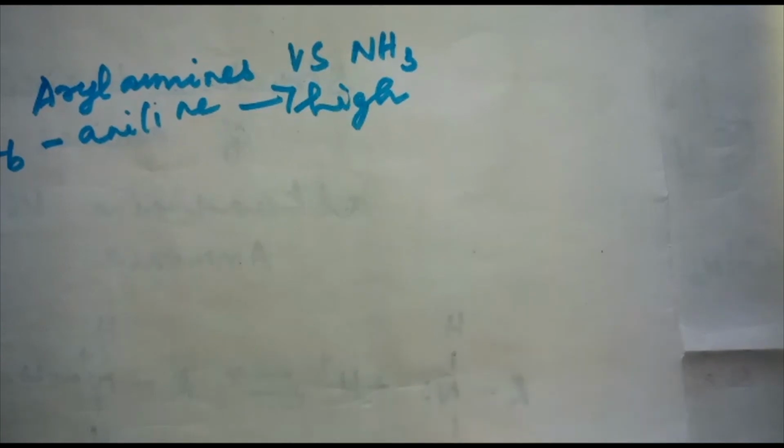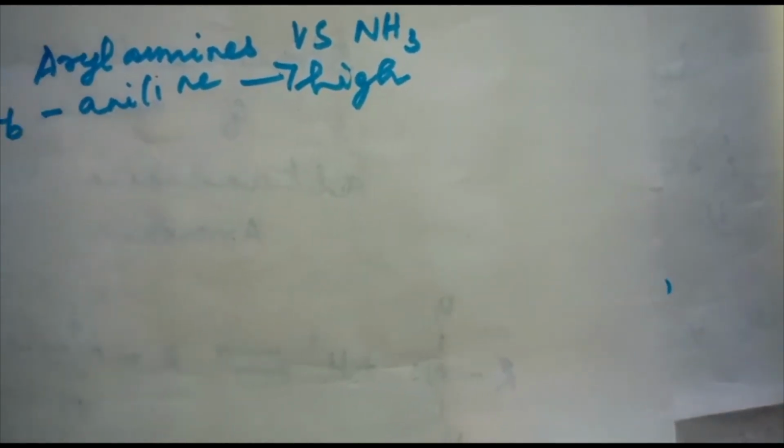Why is it found to be very high? This is because in aniline or other arylamines, the NH2 group is attached directly to the benzene ring. It results in the unshared electron pair on the nitrogen atom being in conjugation with the benzene ring, thus making it less available for protonation.